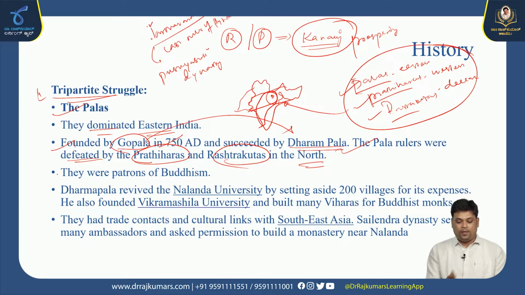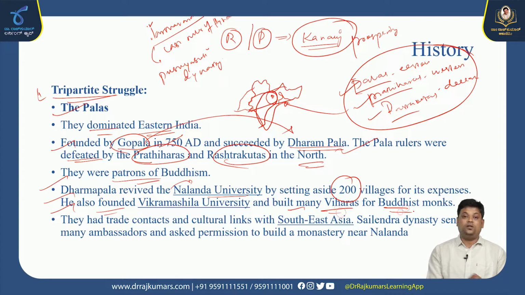They were patrons of Buddhism. Dharmapala revived Nalanda University by setting aside around 200 villages for its expenses. He also founded Vikramashila University and built many viharas for the Buddhist monks. So there was a renovation of Nalanda and the building of Vikramashila University by Dharmapala in the region of Bihar, in the eastern part of India.